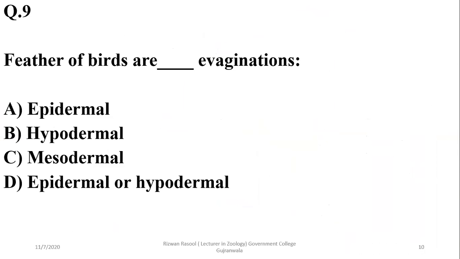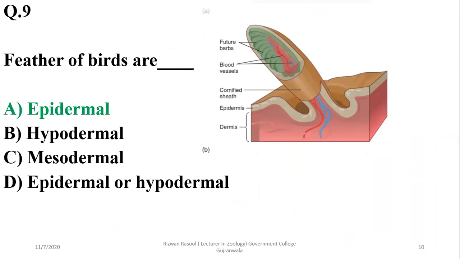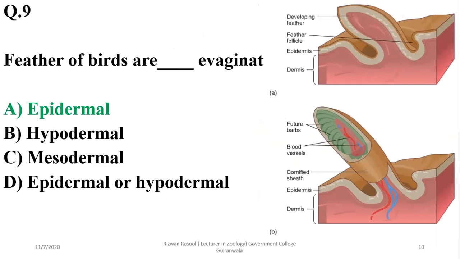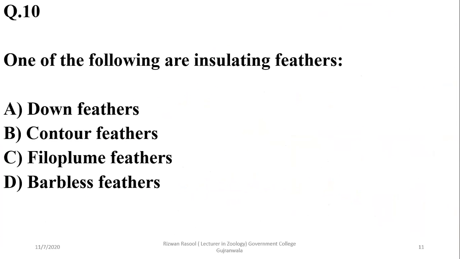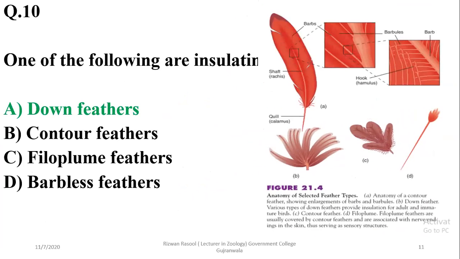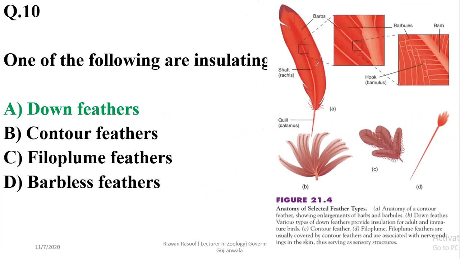Feathers of birds are epidermal evaginations actually. That is, they are derived from the epidermal portion, but they have certain blood vessels penetrating into the dermis as well. Which of the following are insulating feathers? Insulating feathers are the down feathers, and other types of feather include contour feathers, filoplume feathers, and barbless feathers.